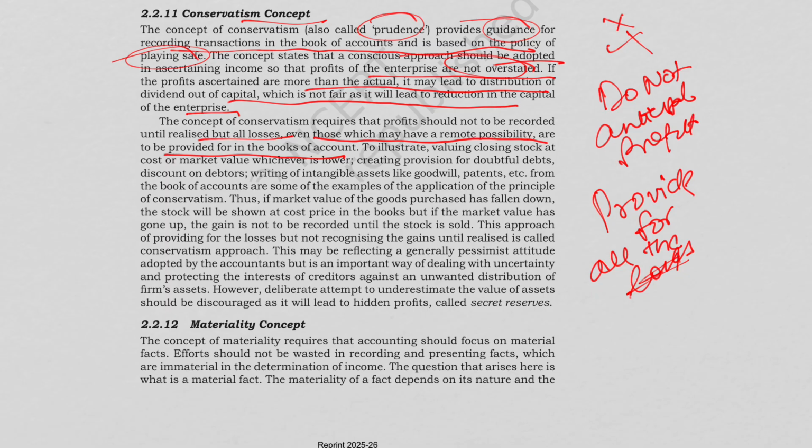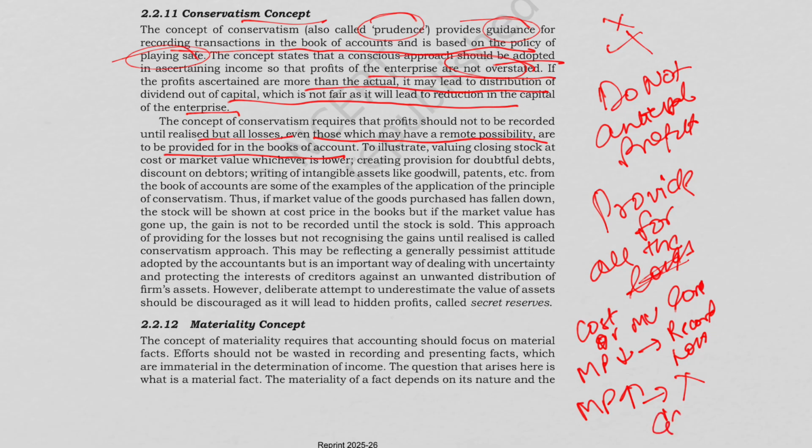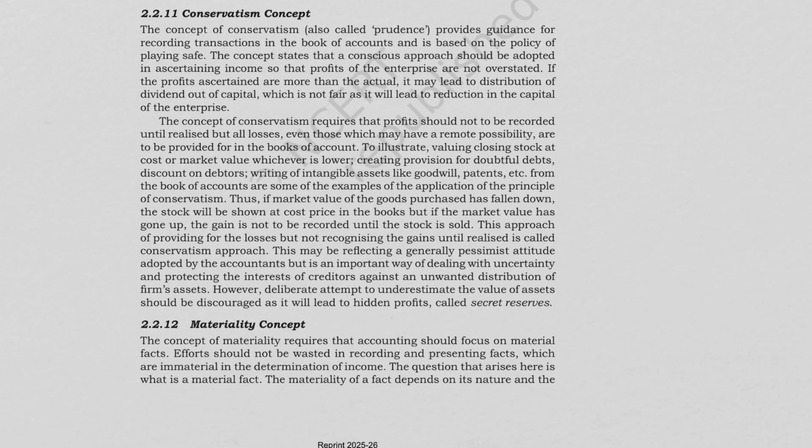For example, in closing stock valuation, we take value at cost or market value, whichever is lower. If the market price falls, then we have to record loss. But if the market price rises, then we do not record gain. Also, if a debtor of 10,000 rupees may not pay, then we have to create a provision for that, even if it is not certain. All the anticipated losses should be provided for.